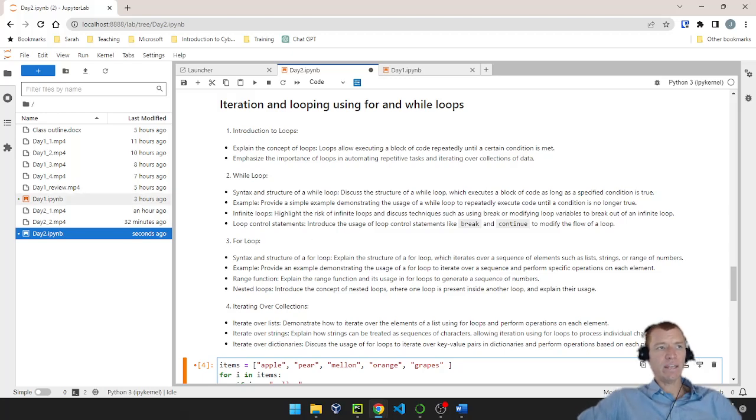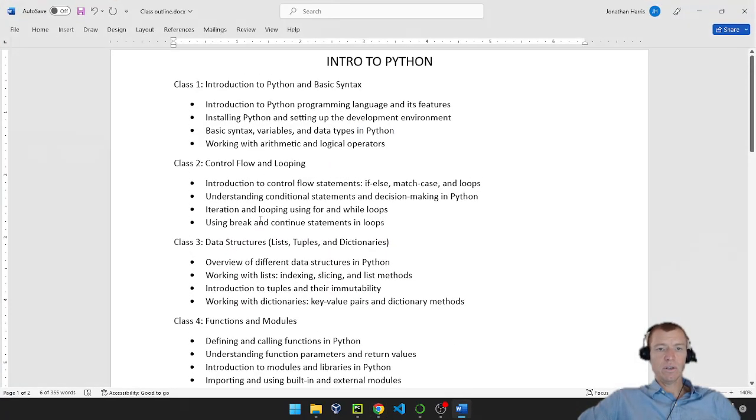All right, with that, go ahead and take a break. And the next section will be using break and continue statements in loops, which we've already kind of seen. So the next class should actually be pretty short.